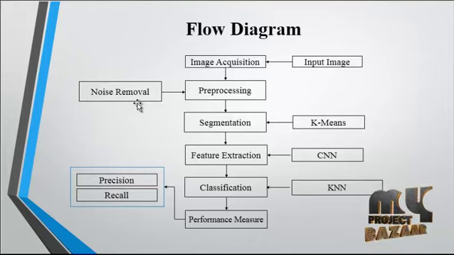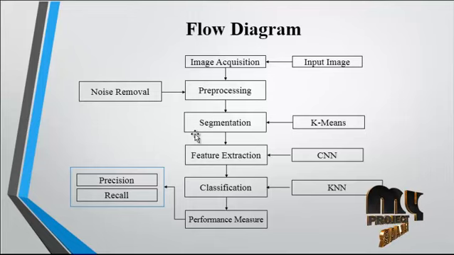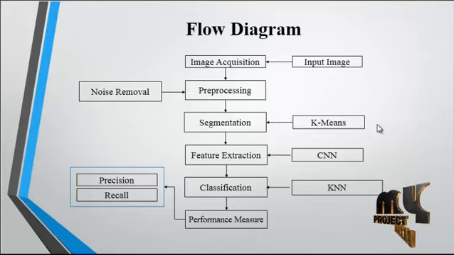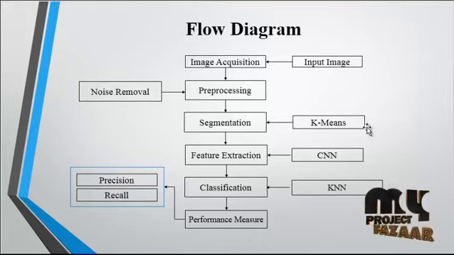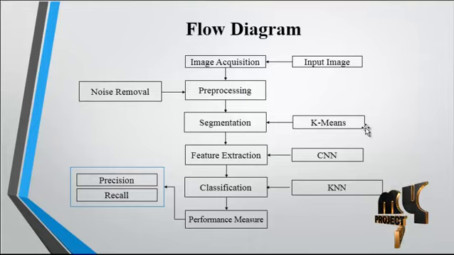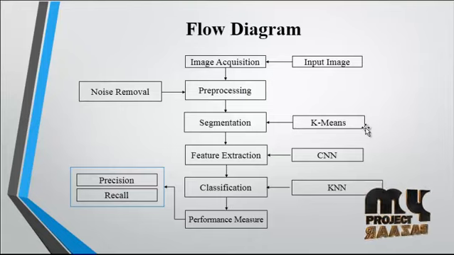After the noise removal, the segmentation will be carried out using the k-means clustering method. By applying the k-means clustering method, the animal regions will be clustered and the other backgrounds will be eliminated. The eliminated regions will be black in color, and the animal region, that is the foreground region, will be in colored form.